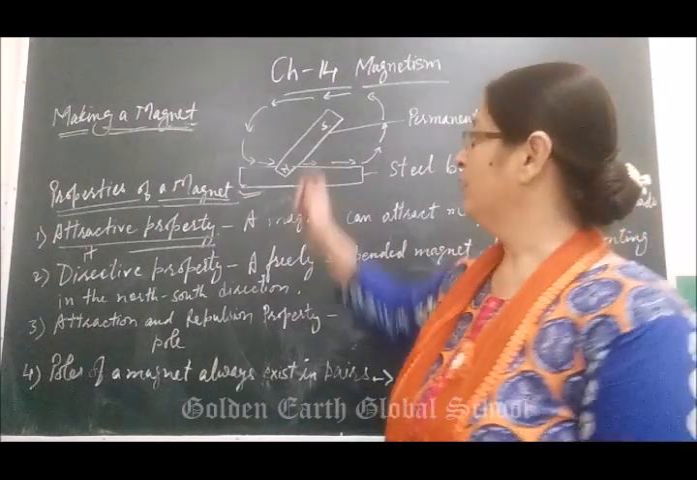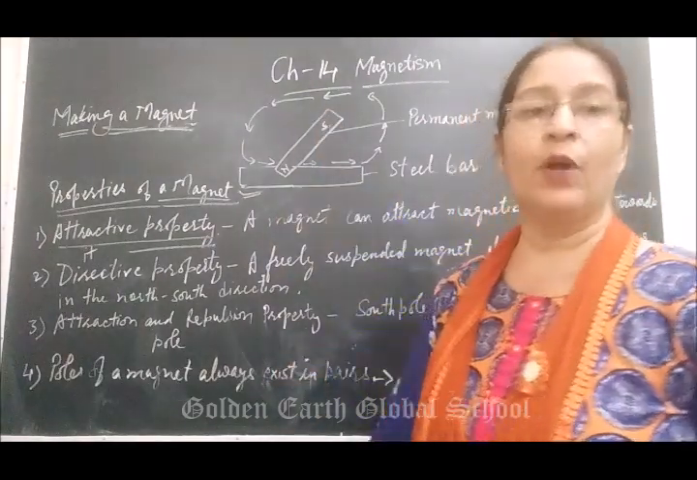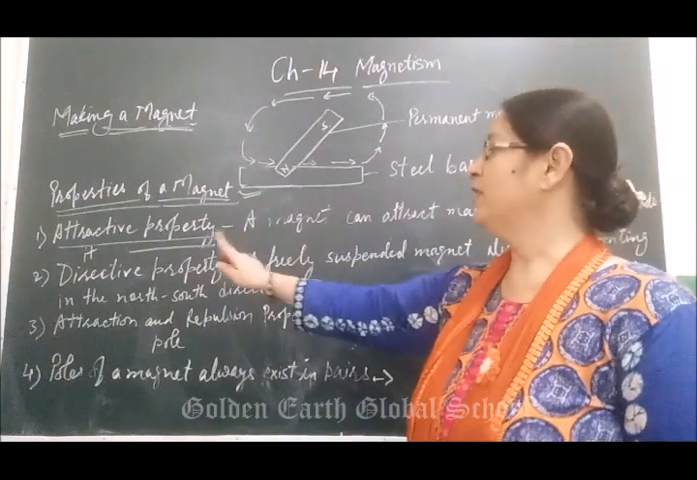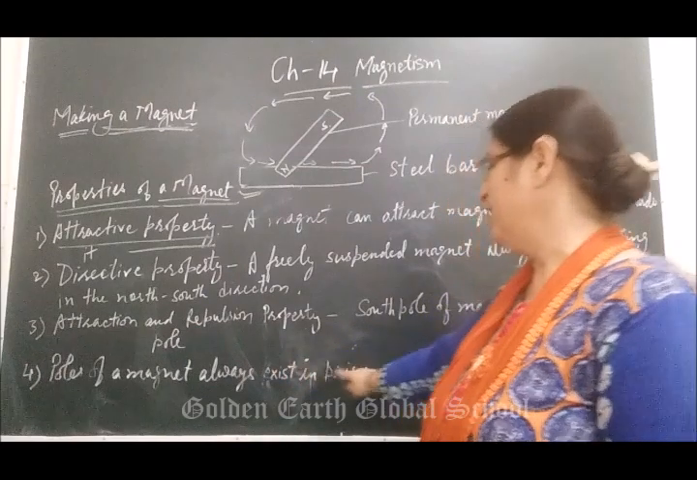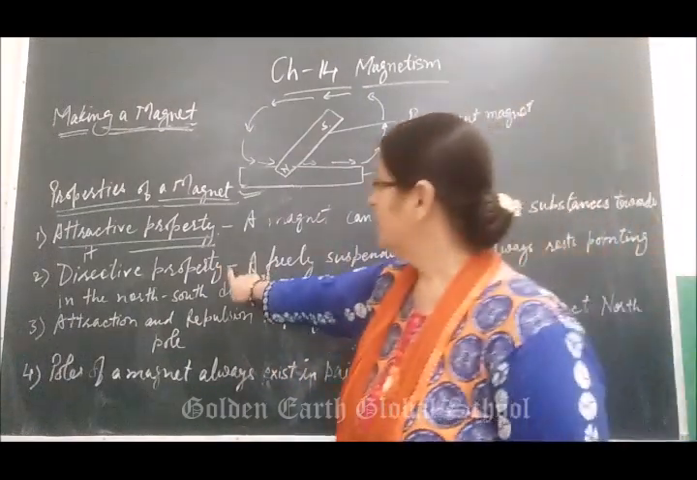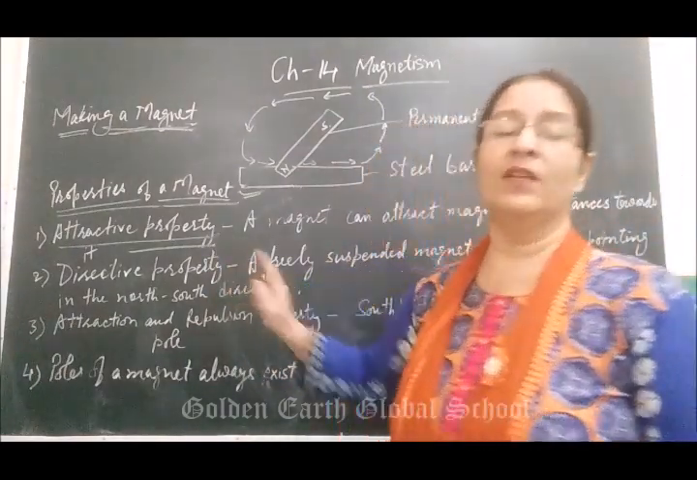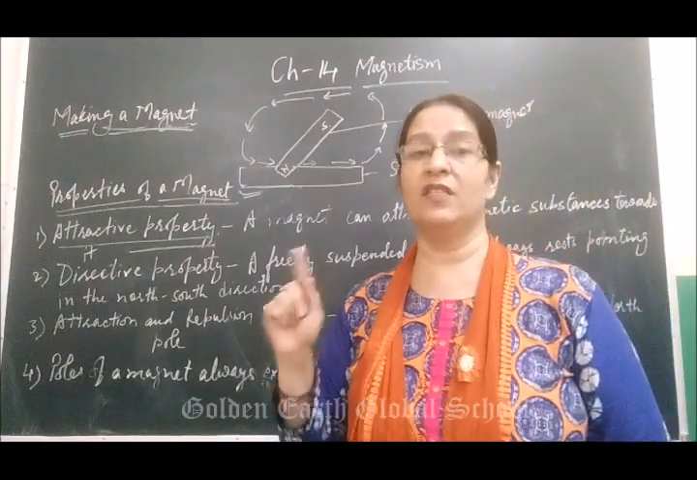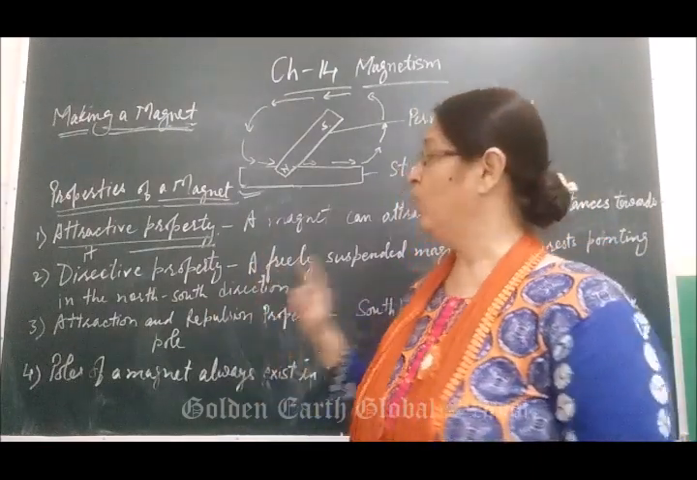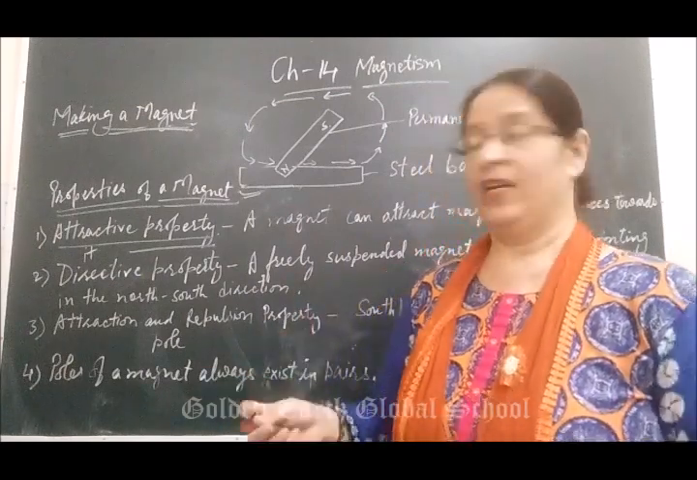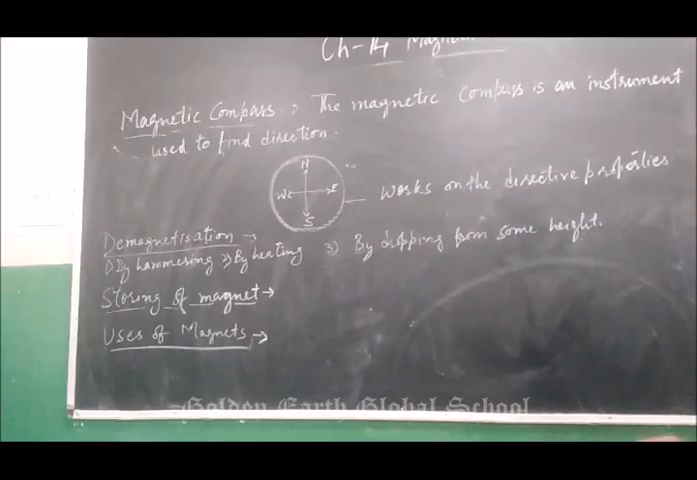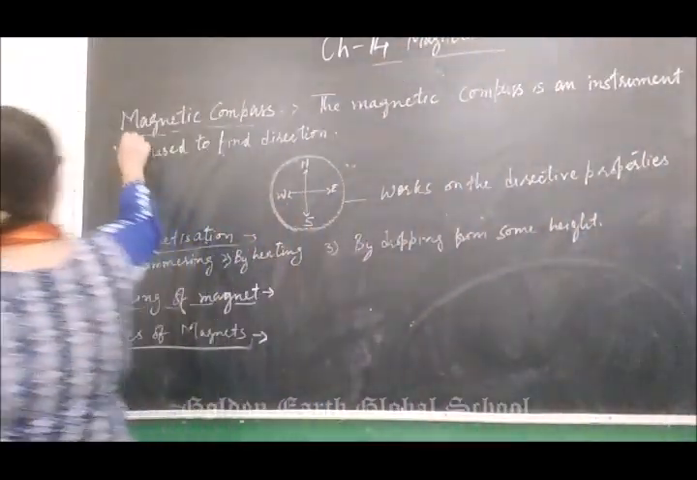Clear? These are the four magnetic properties: attractive property, directive property, attraction and repulsion property, and poles of a magnet always exist in pair. The directive property helps us find the direction in seas and in forests, to know which direction we have to go to find the way. Clear? Yes, next topic is the magnetic compass.